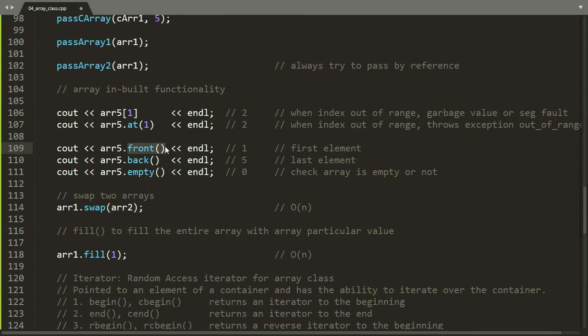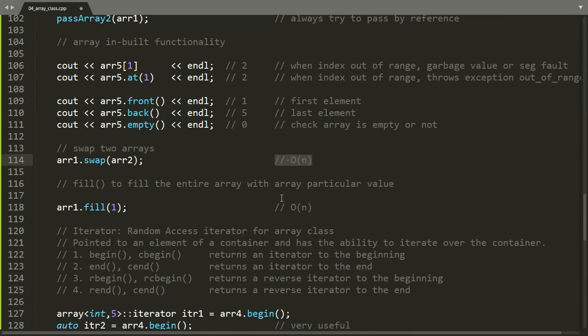We can use the front member function. It will return the first element value. We can use the back function. It will return the last element value, and they are both also constant time operations. Next, we can check whether the array is empty or not using the empty member function. Next, we can swap the values of two arrays using the swap member function. Note that the swap function is of big O of N complexity, because it will swap the values at each index.